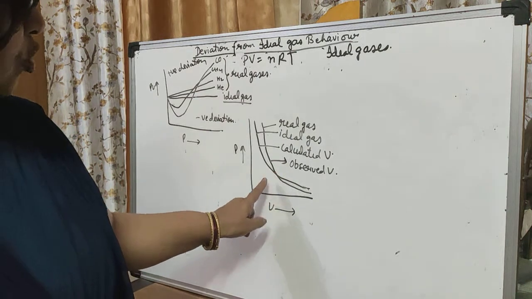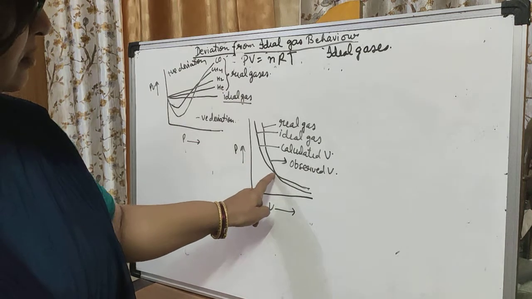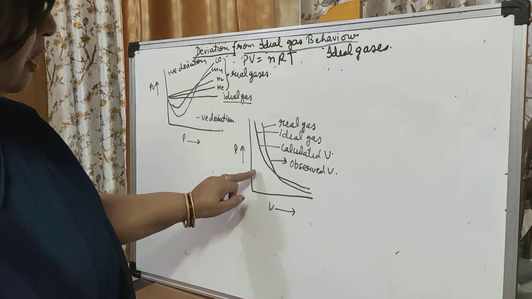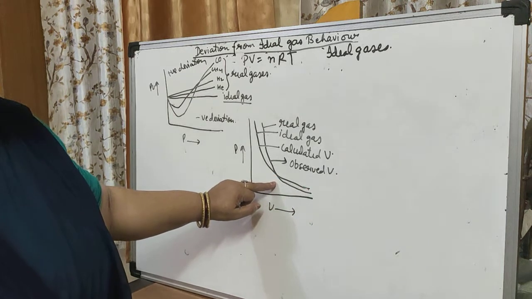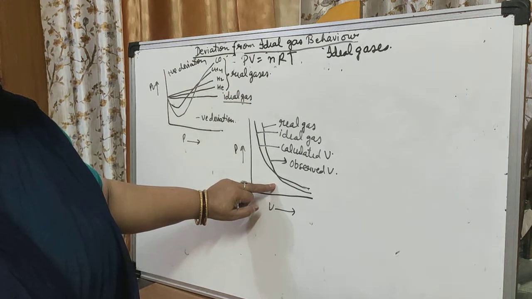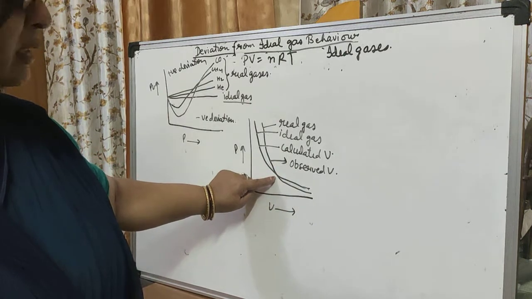At low pressure, the measured and calculated volumes approach each other, almost the same, okay?